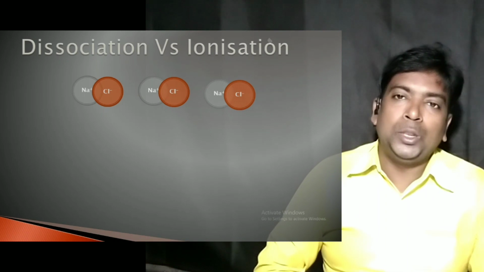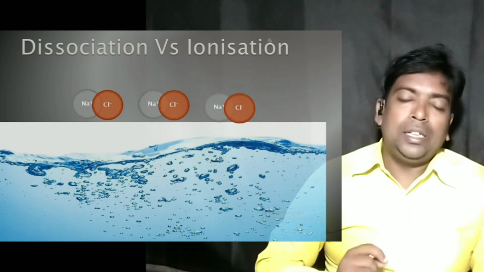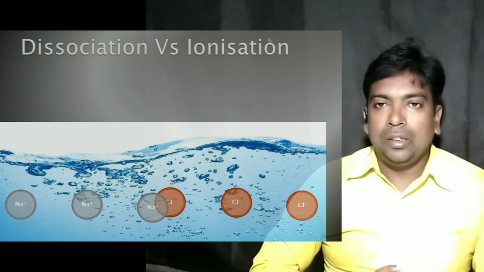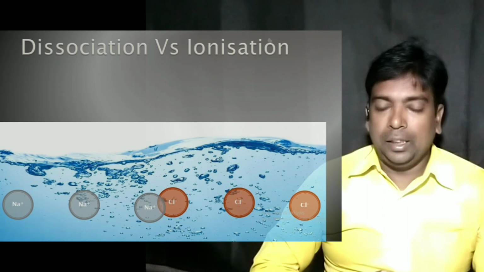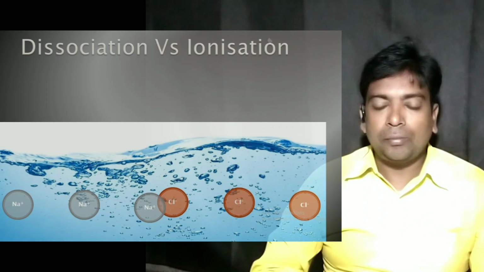It is because of one of the properties of water, known as dielectric constant, which makes the bond between the two ions weak, and thus they are separated from each other.